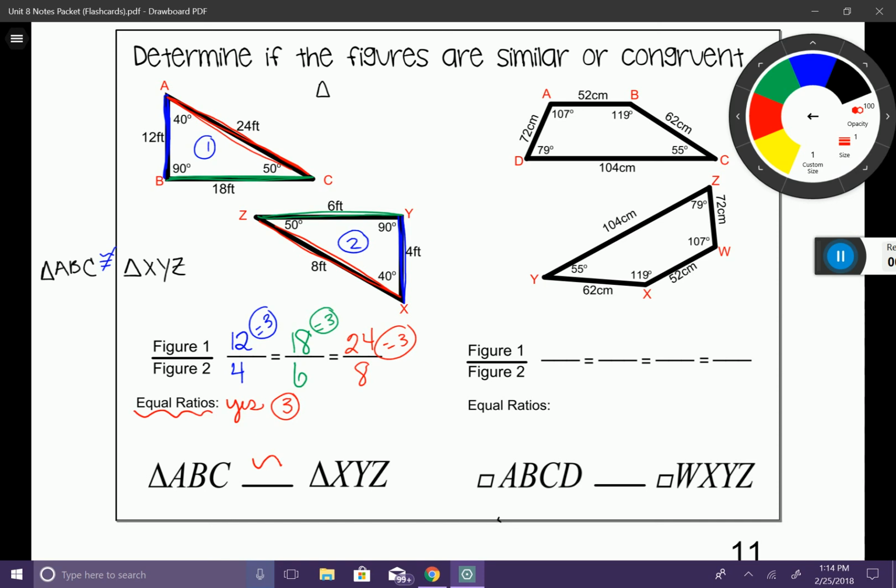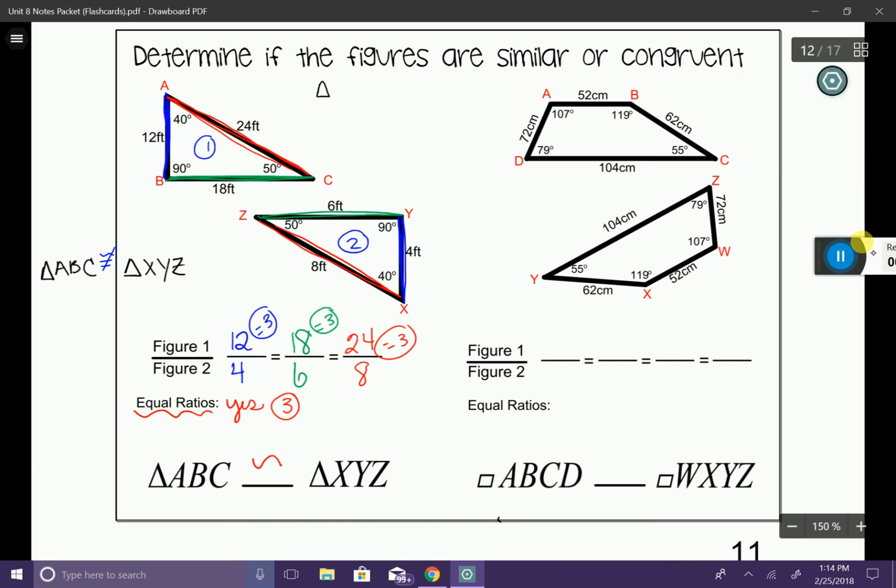We have two nice little quadrilaterals here, looking kind of like a trapezoid. So let's go ahead and indicate this figure as figure 1 and figure 2. And let's go ahead and test them to see if they're congruent. Let's look at the angle measures first. Be very careful as you look at those angle measures. And it looks to me as if they are all equal. So check 1 is done.